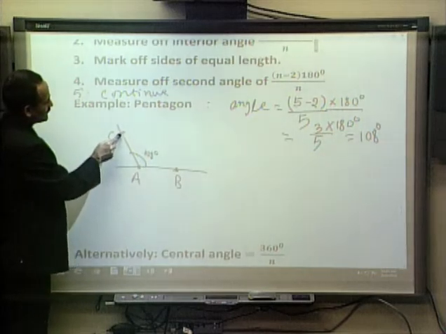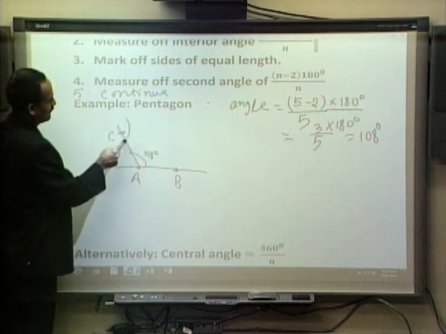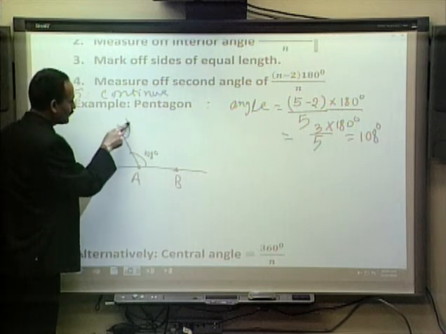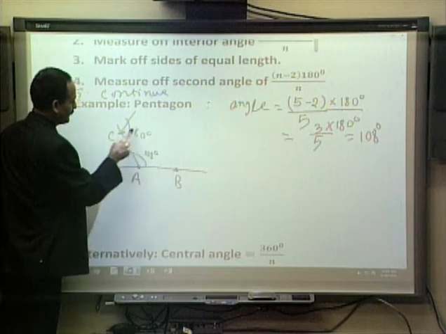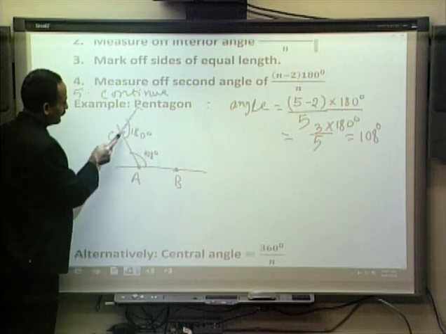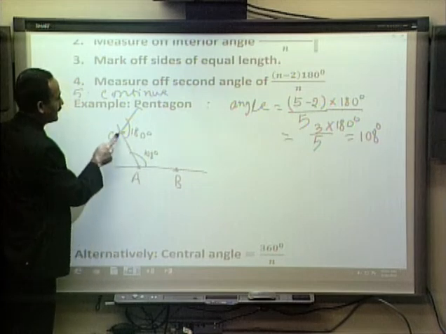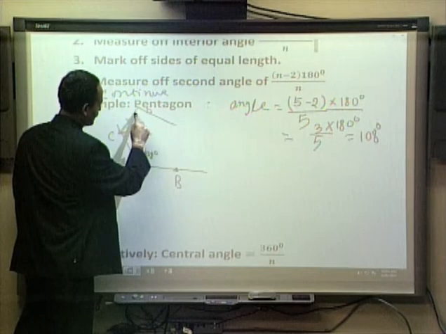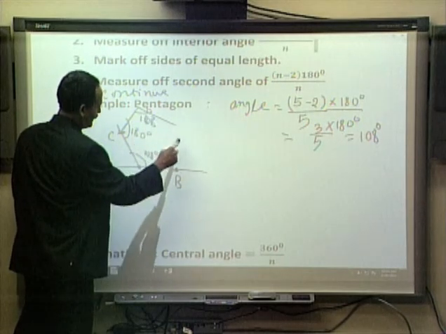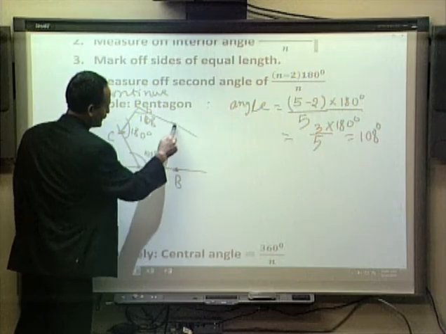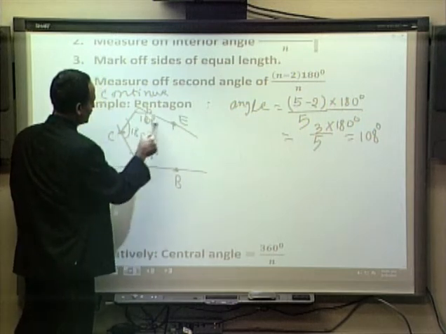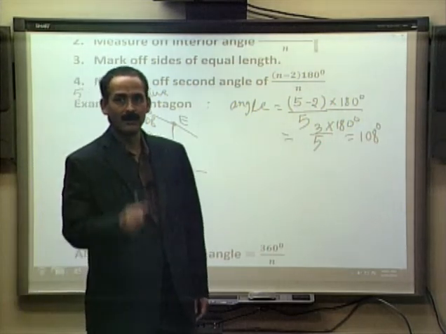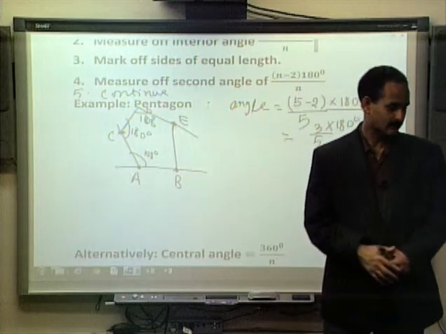Now once we figure out this C, again we have to measure another 108 degrees at C. So we will go this way, making 108 degrees. Now from C, again we will measure the length from A to B or A to C and find a point D, and continue this process. This will be 108, and cut again this DE. Let's say DE has to be the same as AB, and this is how we're going to get the regular pentagon.